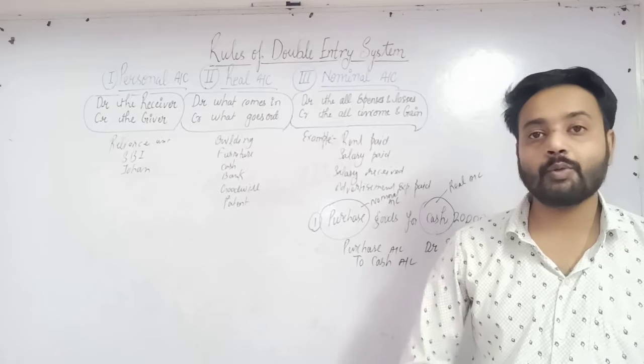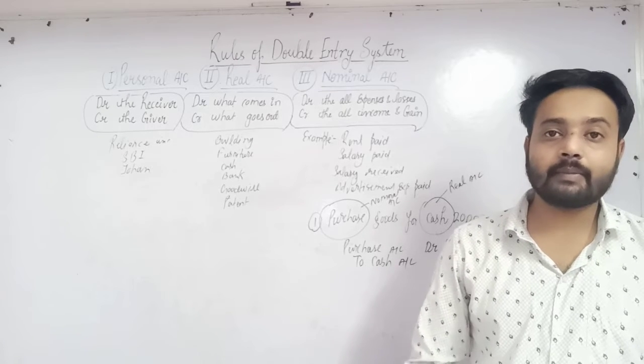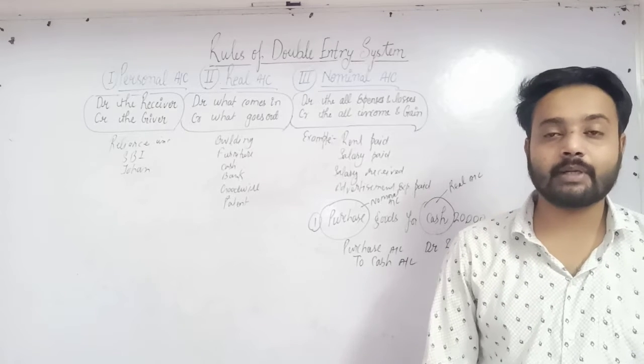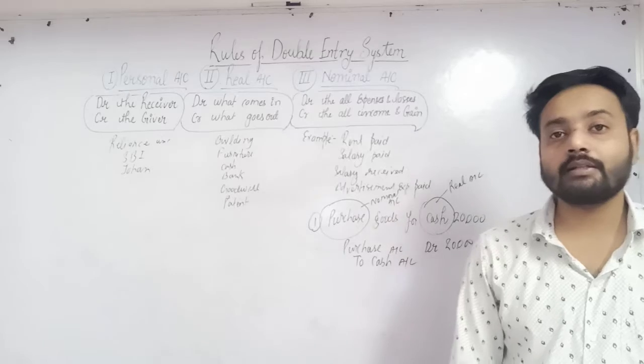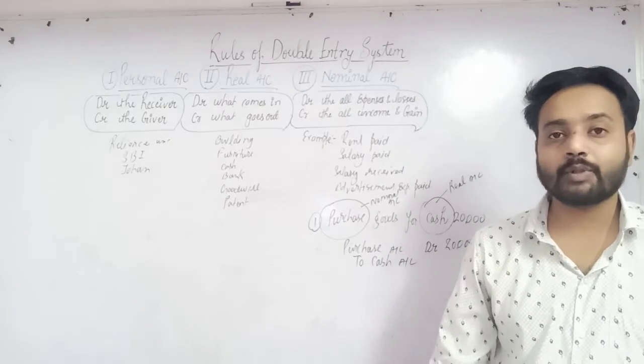For more example, you paid rent. By paying rent, you are paying money, one aspect, and your liability will be reduced, the second aspect. So every transaction involves at least two aspects. Here we are going to start the types of accounts and their rules.